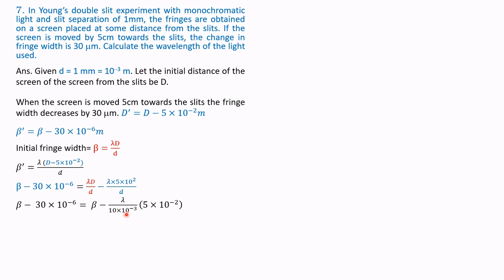Small d is 1 millimeter, 10 to the power of minus 3, into 5 into 10 to the power of minus 2. Therefore, lambda is equal to 30 into 10 to the power of minus 6 into 10 to the power of minus 3 divided by 5 into 10 to the power of minus 3. That is equal to 6 into 10 to the power of minus 7, that is, 600 nanometer. With this, we come to the end of these 5 marks numerical problems.